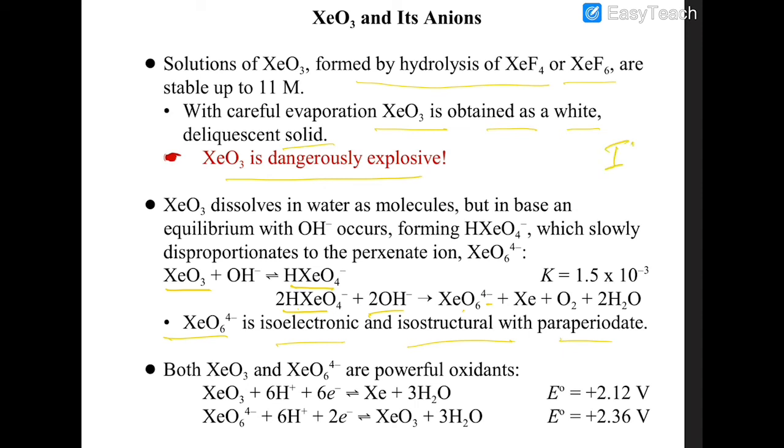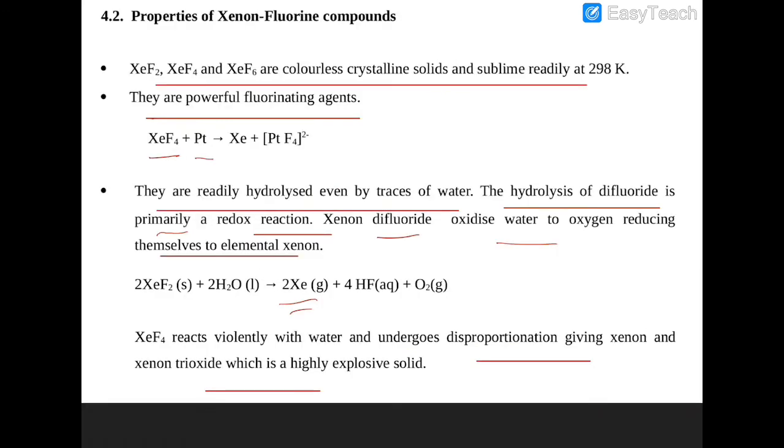This ion is called the perxenate ion. Both XeO3 and XeO6 4 negative are very, very powerful oxidizing agents. Look at that, the medium in both cases is acidic only. So that is also very, very important. So I am repeating all the facts once more. XeF2, XeF4 and XeF6 are colorless solids. All of them are highly fluorinating agents.